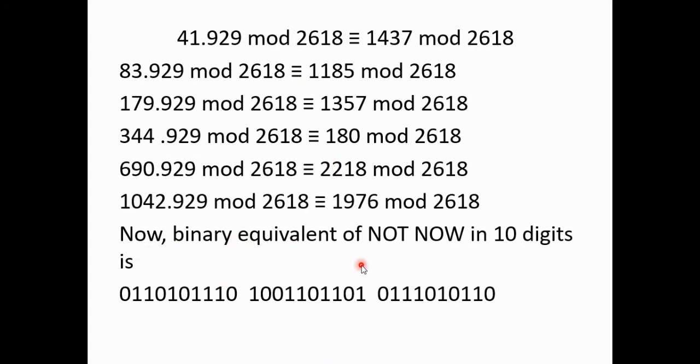Now, the binary equivalent of NOT NOW. Once you have done this, next you find the binary equivalent of the message NOT NOW. You can write the binary equivalent in a string and then just divide it into blocks of 10 digits, which we have done here.